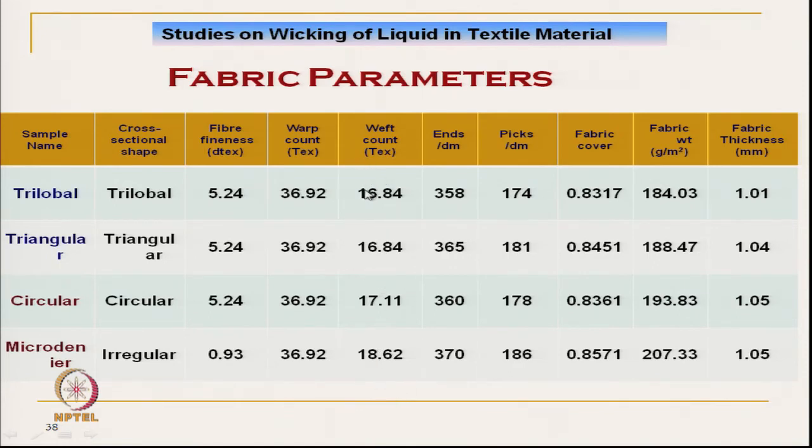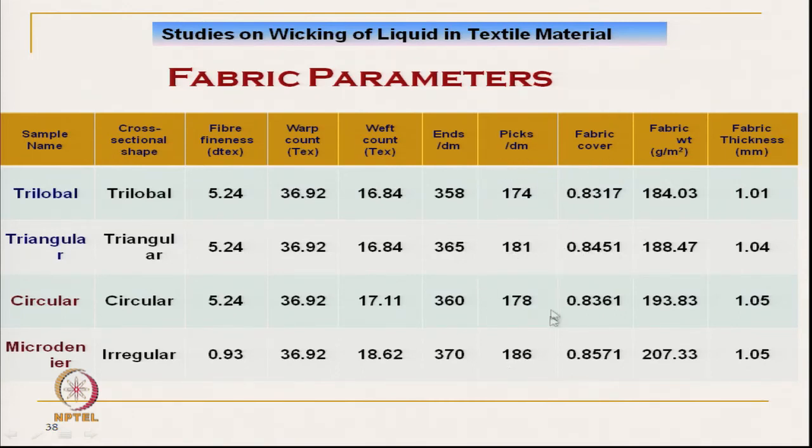So, that is a measured value. Ends per inch we have tried to keep almost constant after the fabric is made, and the picks per decimeter is kept constant.